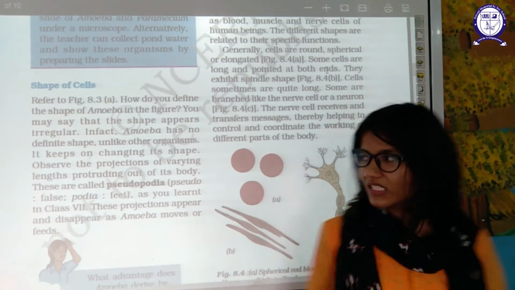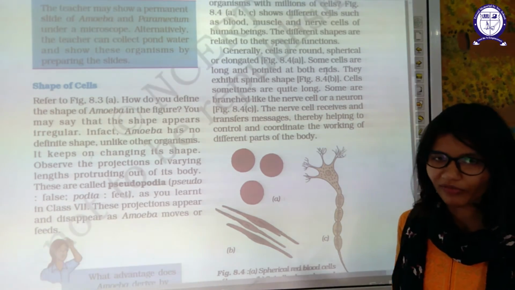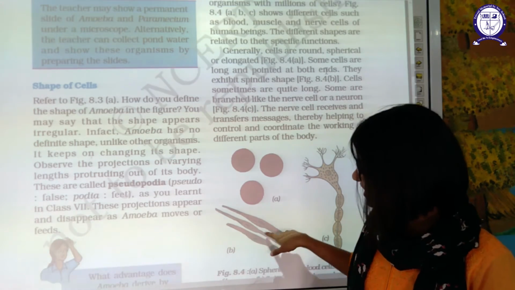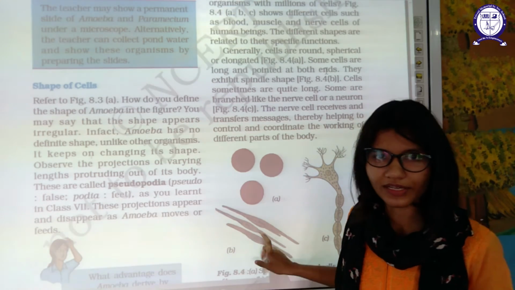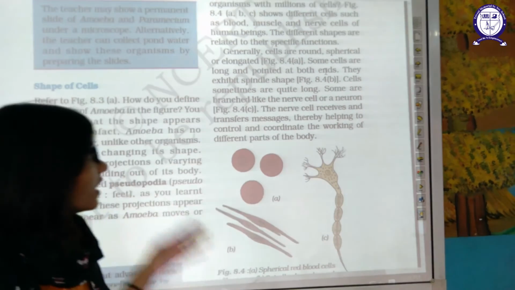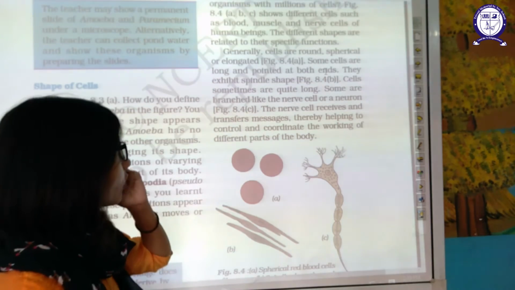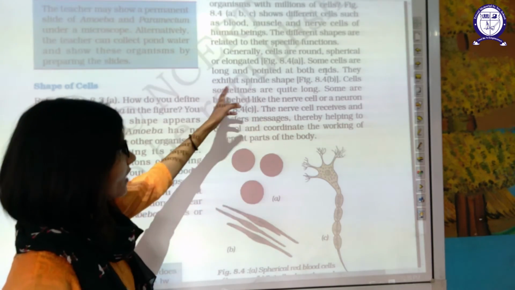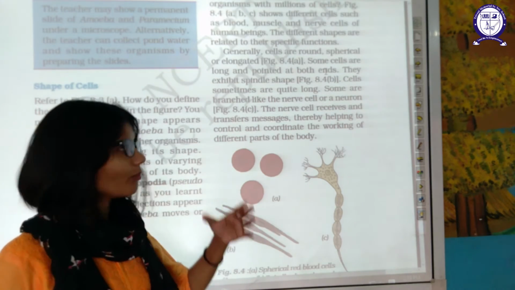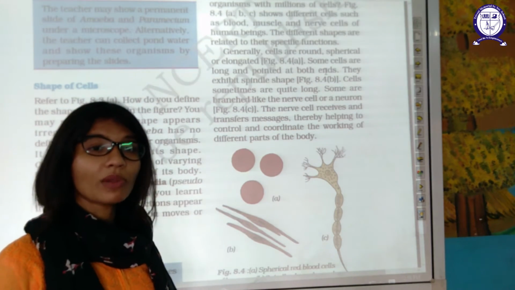This is the typical nerve cell which is present inside your brain. It performs all the functions of your brain. Blood cell, then this is muscle cell, which is required for your movement. Now, generally cells are round, spherical or elongated. Some cells are long and pointed, tapering from both sides. They exhibit spindle shape. That shape is known as spindle shape.